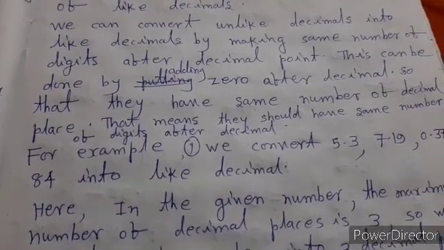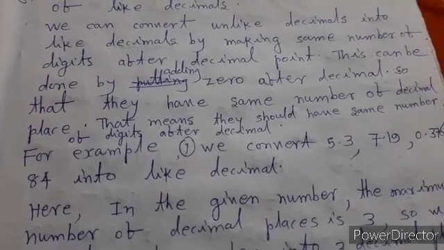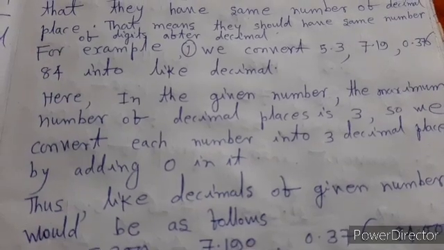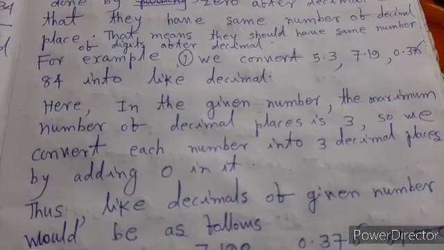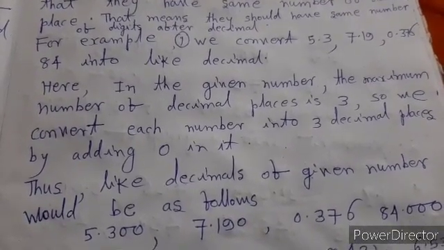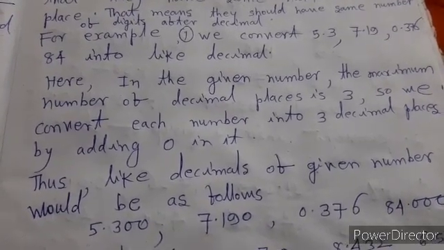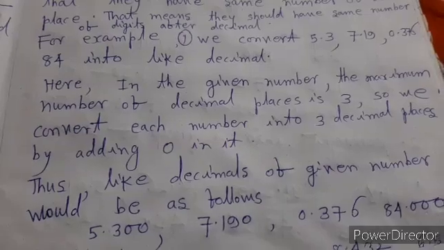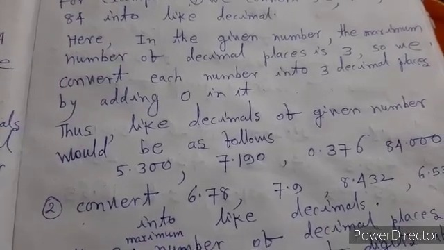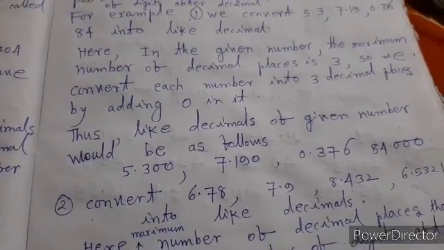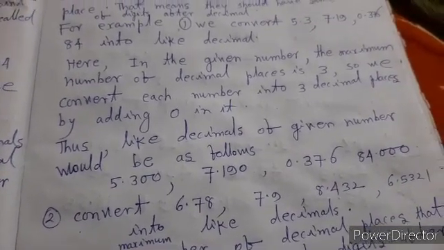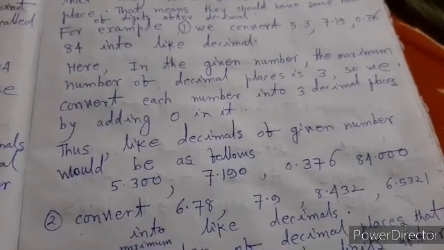For example, we convert 5.3, 7.19, 0.37684 into like decimals. Here in the given numbers, the maximum number of decimal places is 3. So we convert each number into 3 decimal places by adding 0 to it. Thus like decimals of the given numbers would be as follows: 5.300, 7.190, 0.376, 84.00. That means they have the same decimal places.